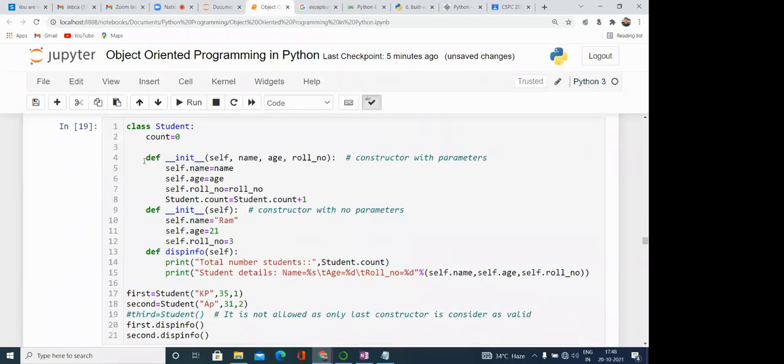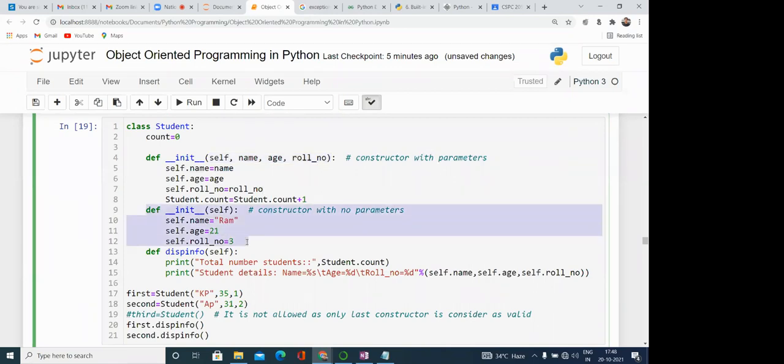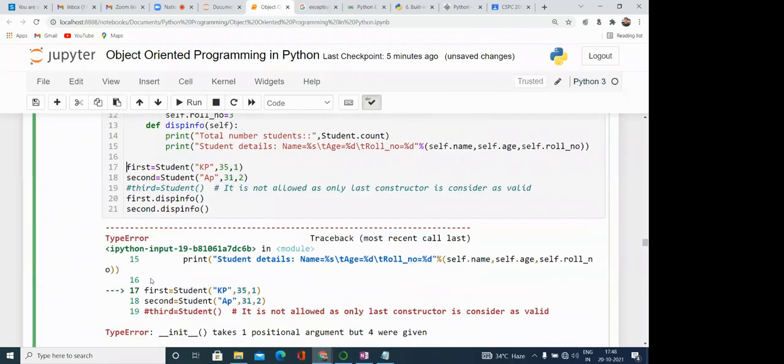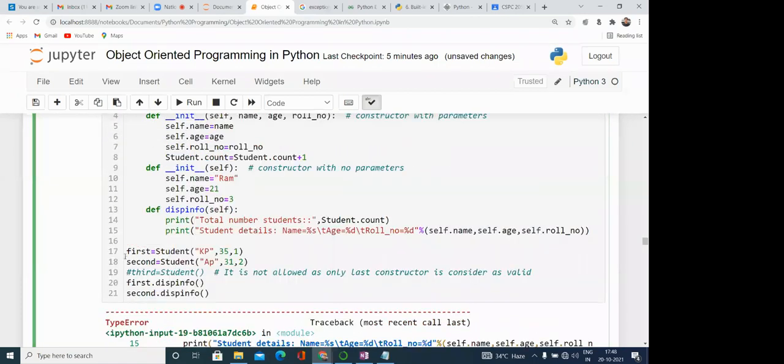Similarly, over here, suppose that this is the case. Here we have defined the parameterized constructor first. Then after that we have defined the constructor without any parameter. Then in that case, if we are doing first is equal to student KP, this is not allowed. Here you can see this line will give an error. It is not allowed, as only the last constructor is considered valid. So in that case, we need to comment these lines, and only the last one, like this third one, is valid. So that you can see.